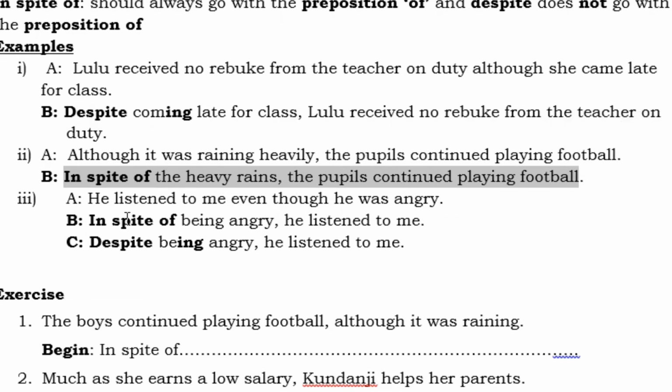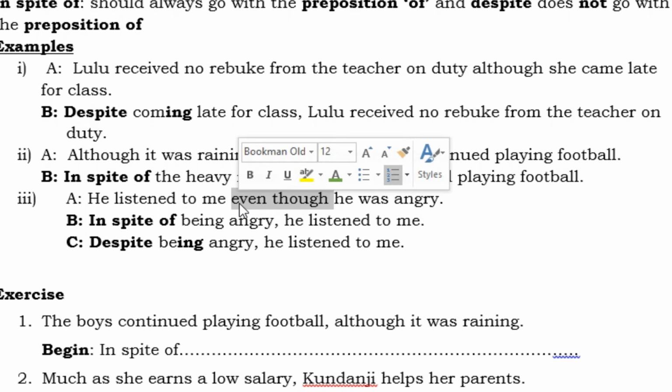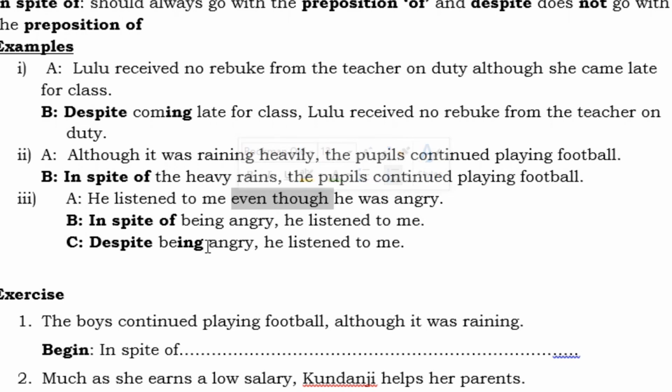So let's look at the last example here. Example 3. Sentence A says, he listened to me even though he was angry. So we can hear the use of even though in this sentence. He listened to me even though he was angry.